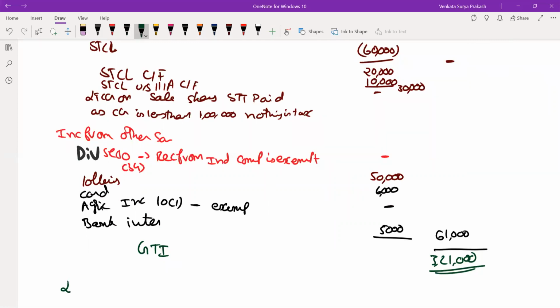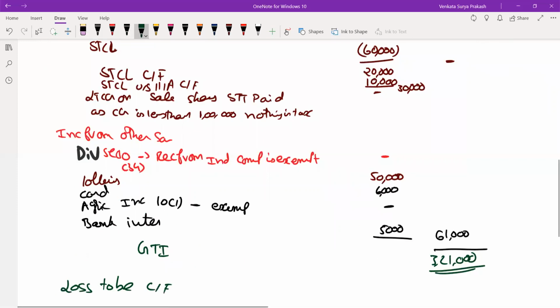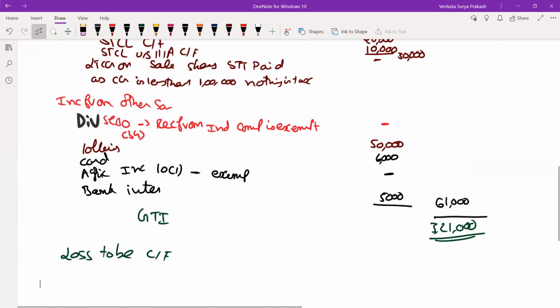Second part, loss to be carried forward. Even that calculation we have done. Business loss 70,000, short term capital loss 30,000. In loss to be carried forward, the first one we need to consider is loss from iron ore business amounting to 70,000.